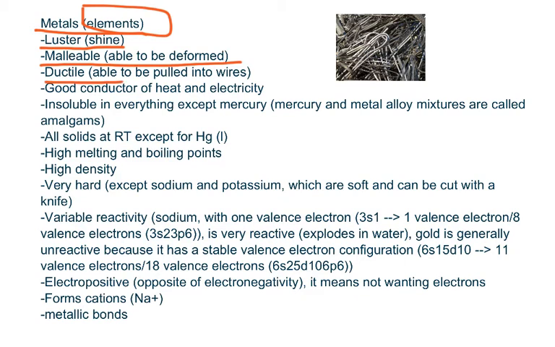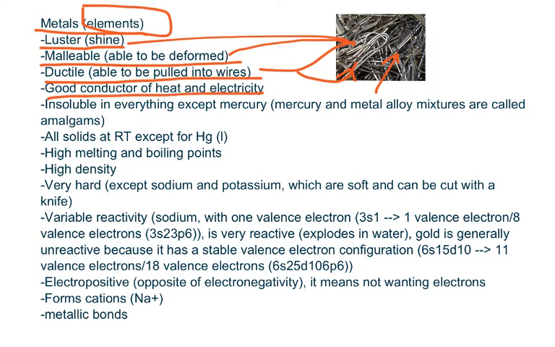They are ductile, which means that they are able to be pulled into wires, as in this image where you see metals that are both shiny, they are malleable, and you could pull them into wires like the ones in the picture. They are good conductors of heat and electricity at almost any temperature.